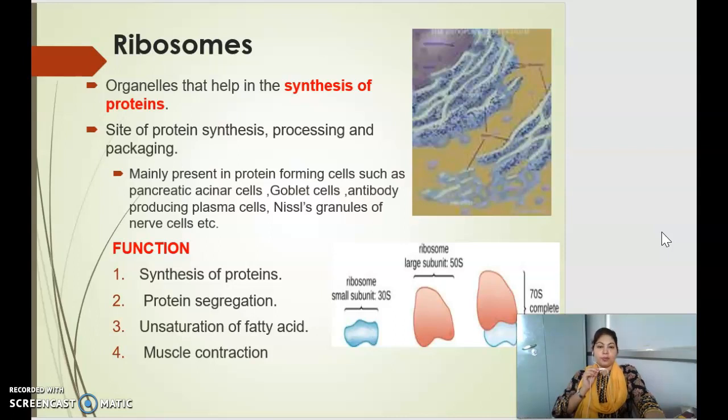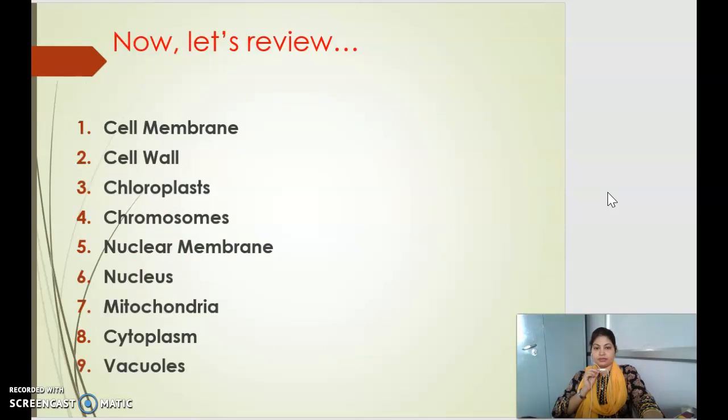Ribosome, the most important component that helps in the synthesis of protein. They are basically the site of protein synthesis, processing, and packaging. They are mainly present in protein-forming cells such as pancreatic cells, goblet cells, antibody-producing plasma cells, nissl granules of nerve cells, etc. These ribosomes are made up of two units, a small subunit and a large subunit. When they both get combined, they form a complete ribosome. They help in the synthesis of protein, protein segregation, fatty acid unsaturation, and in muscle contraction.